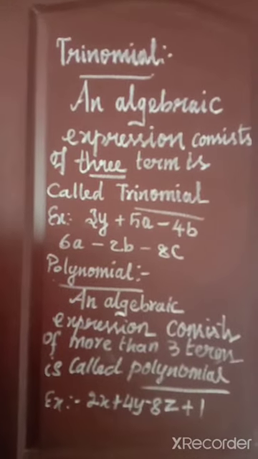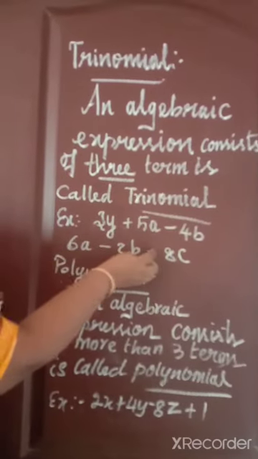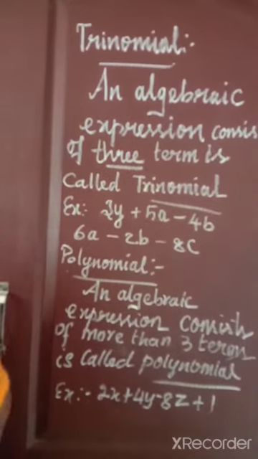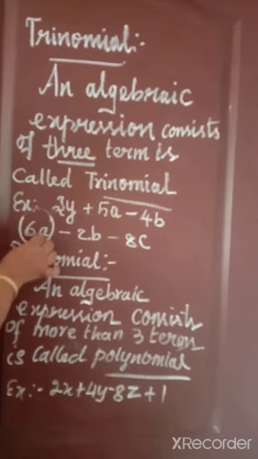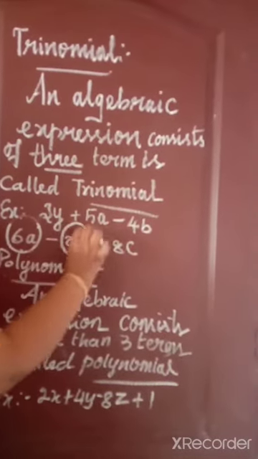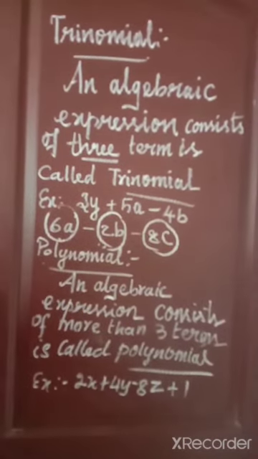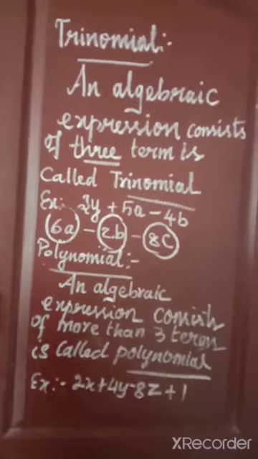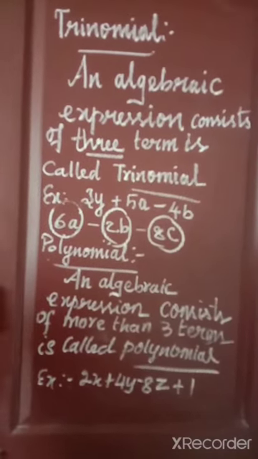See the next example. Here 6a, then a minus, and here also a minus is there. So 6a is one term. Next, 2b is another term. Here 8c is the next term. So how many terms are there? Yes, three terms are there. So it is considered a trinomial.